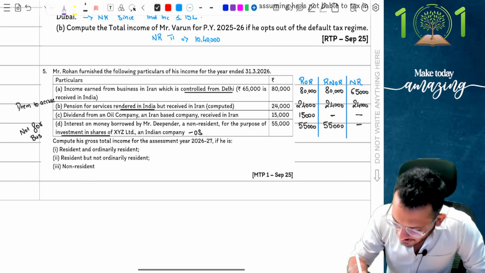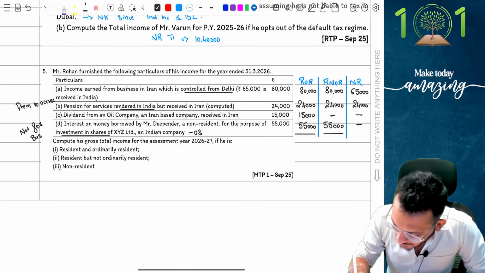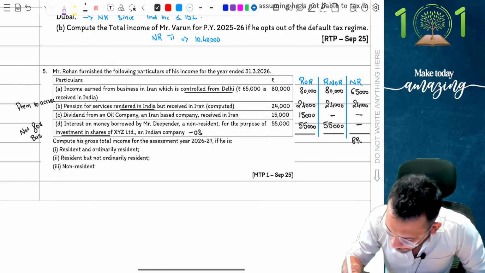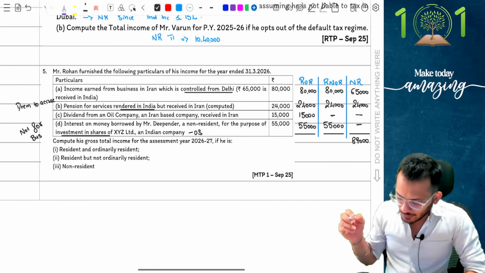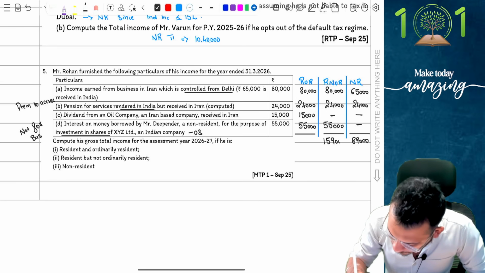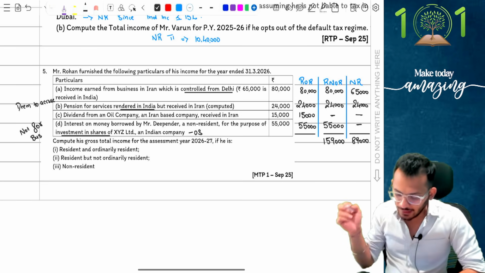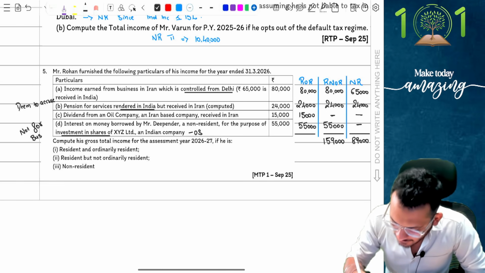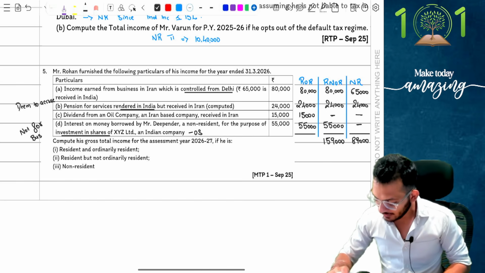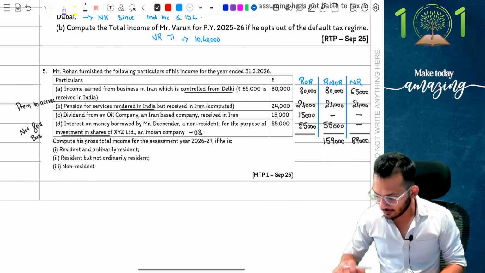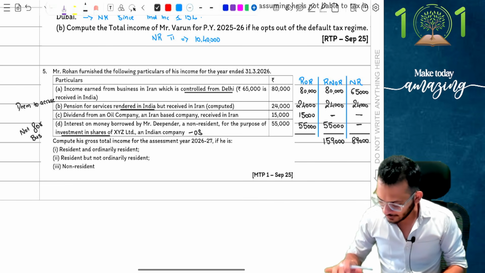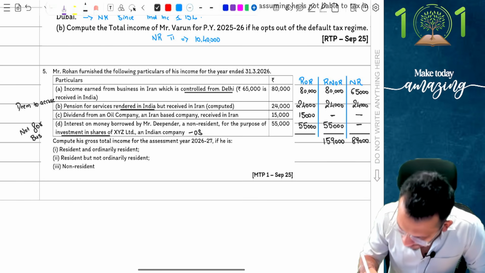To that extent, the answer gives me like this, which means this is what the conclusion is going to be. If I have to total this off, this is going to be 89,000... 80, 1 lakh 4, 1 lakh 9, 1 lakh 59,000. Okay, losing touch here. 80,000 plus 24,000 plus 15,000 plus 55,000. The answer gives me 1 lakh 74,000.